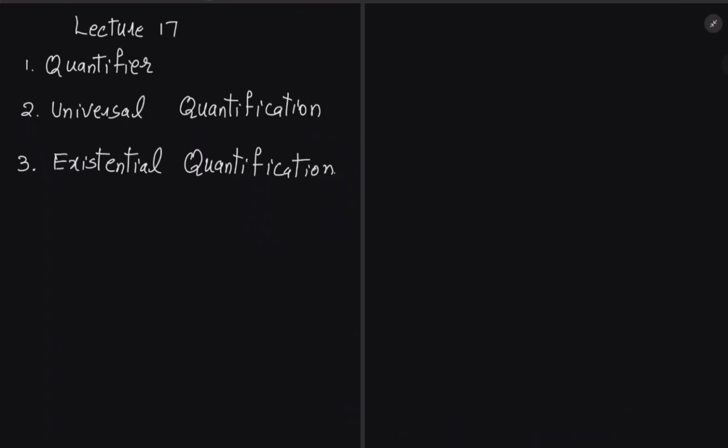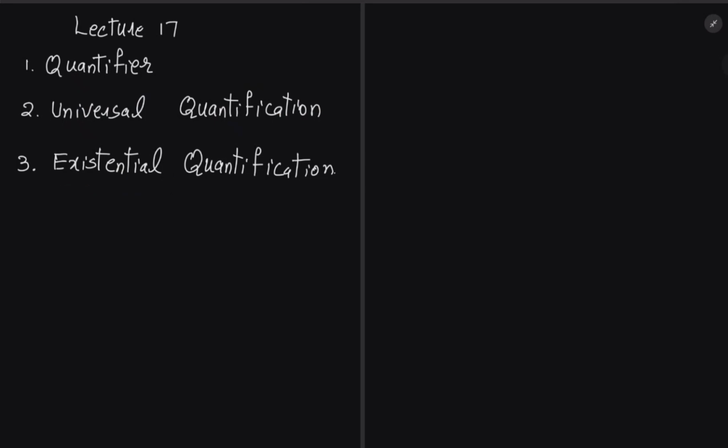In this video, I will talk about quantifiers. There are two very important quantifiers in discrete mathematics: one is universal quantification and another one is existential quantification.